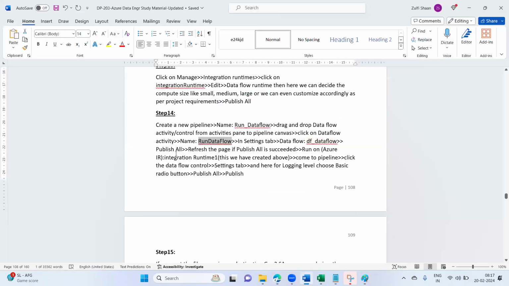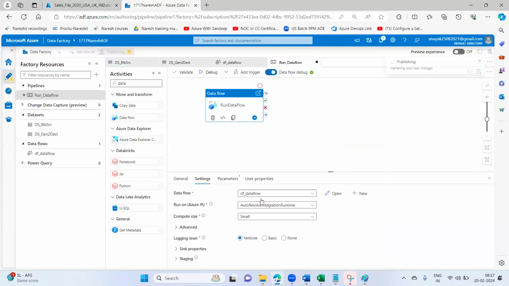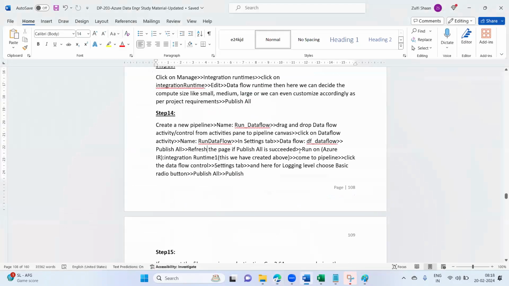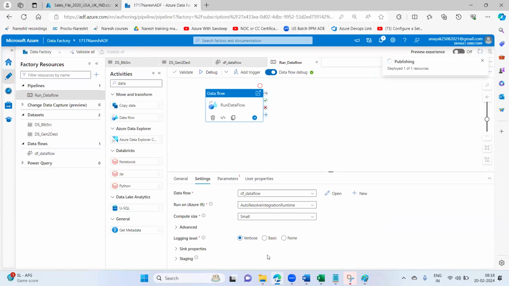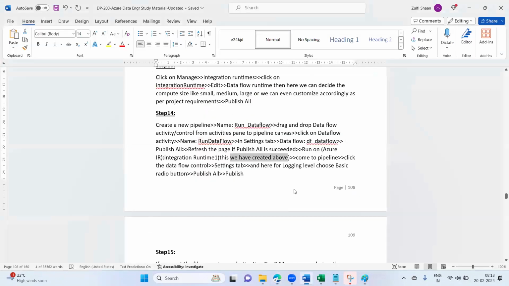Data flow df underscore data flow. Then publish all, and refresh the page if publish all has succeeded. Run on integration runtime 1, the one we have created. This is the default one which we created along with the pipeline. Here you can make a change and choose any one, that is fine.